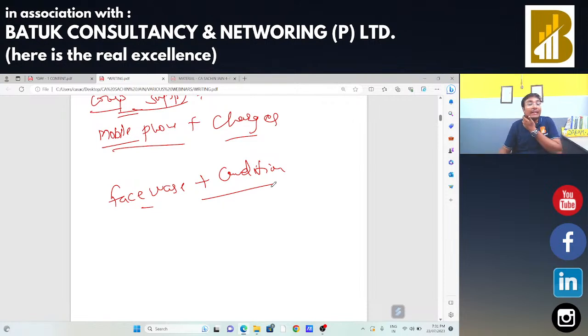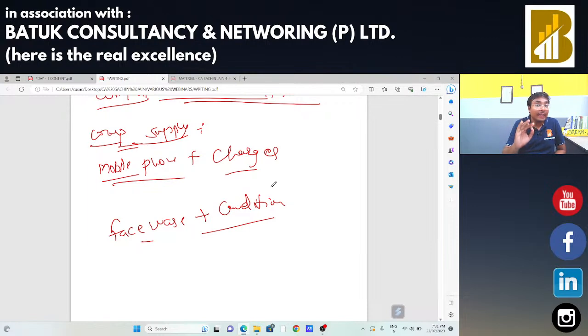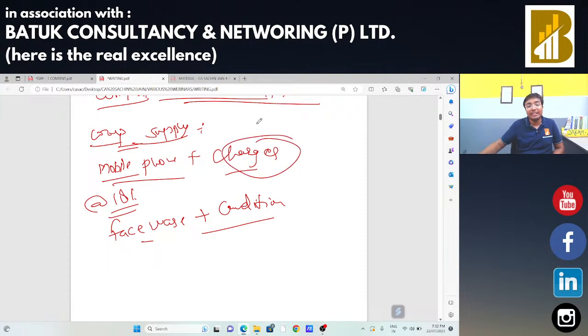Now the question is, on account of that composite supply, what rate of GST will be applicable? In case of your composite supply, the rate of your principal supply is to be applicable on that complete supply. Suppose on that mobile phone, the GST is applicable at the rate of 18%. In that case, on that charger, GST will also be applicable at the rate of 18%. That means in case of composite supply, GST will be applicable on the consolidated amount as per the principal supply rate. In case of mixed supply, the rate of GST will be the highest rate.